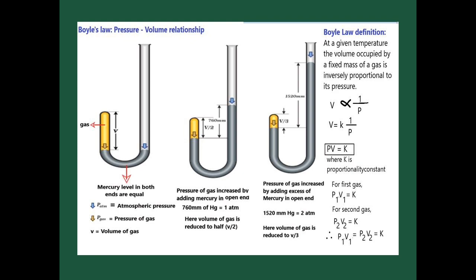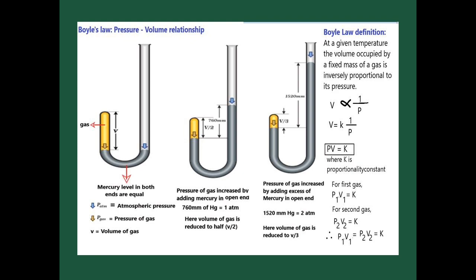Once again, in the third diagram, we add some more mercury, so the pressure is increased, now doubled, that is 1520 mm of mercury, equal to 2 atmosphere pressure. If you increase the pressure, the volume is once again reduced, to V by 3.